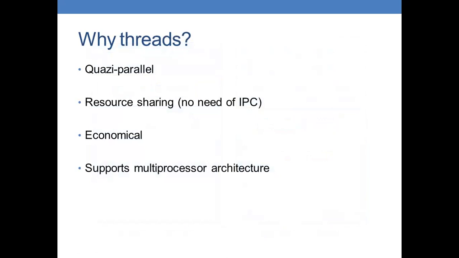Now, the question arises that if we have process, then why do we need threads? The first point is quasi-parallel. The concept behind this point is a process can have multiple threads. These threads actually execute serially in a sequence. So this means first the thread 1 comes into execution. Once it gets completed, only then the next thread, that is thread 2, comes into execution, and this goes on.